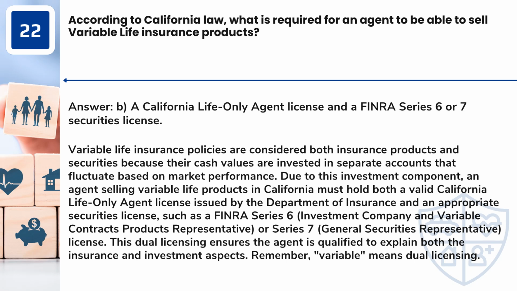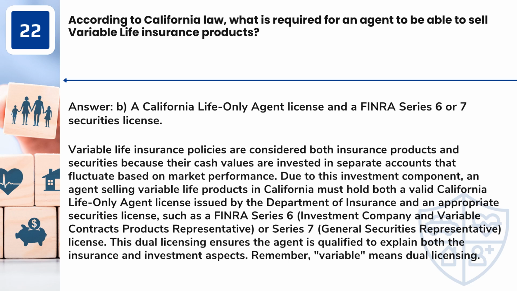Answer: B. A California life-only agent license and a FINRA Series 6 or 7 securities license. Variable life insurance policies are considered both insurance products and securities because their cash values are invested in separate accounts that fluctuate based on market performance.